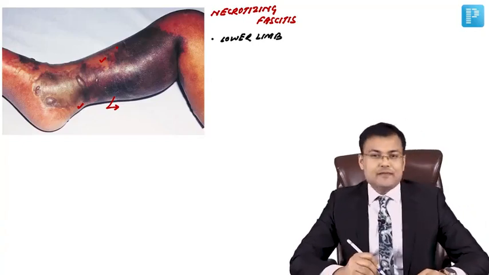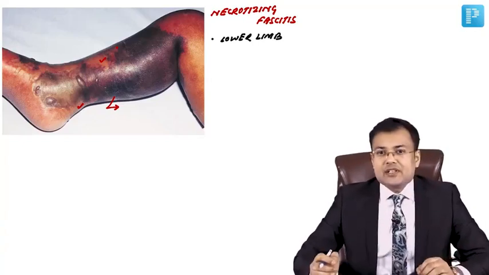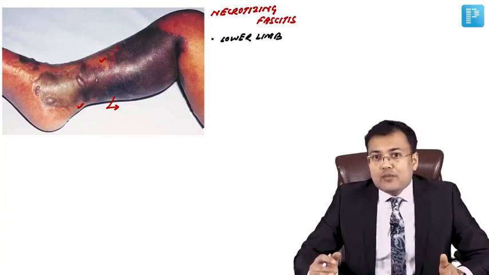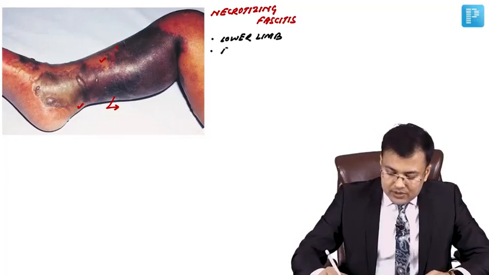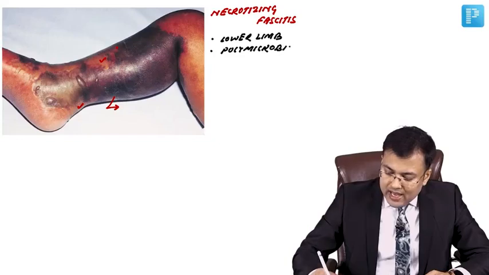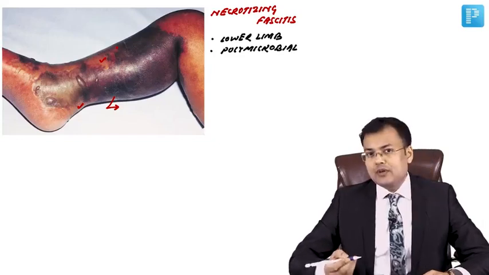Okay, it's a bacterial infection. What kind of bacterial infection? It's polymicrobial infection. It's caused by both aerobes and anaerobes. So it's polymicrobial, caused by both aerobes as well as anaerobes.